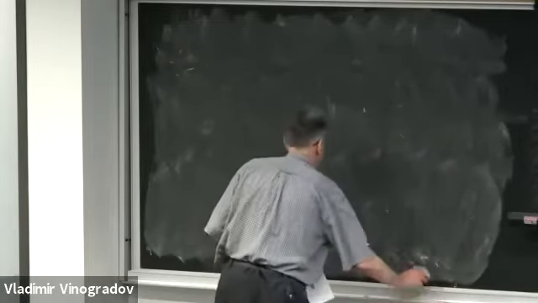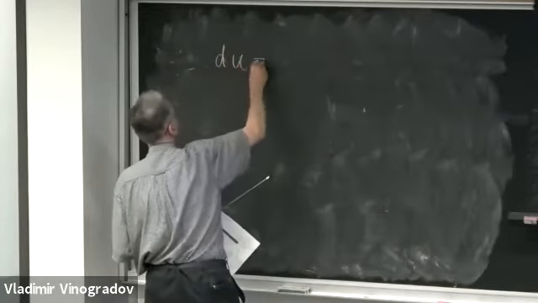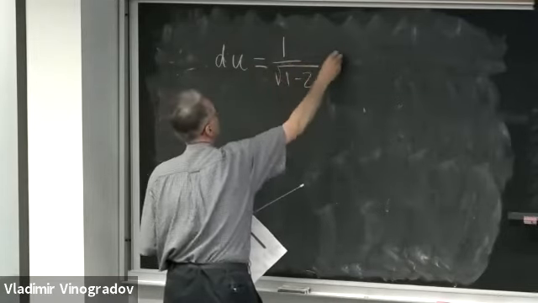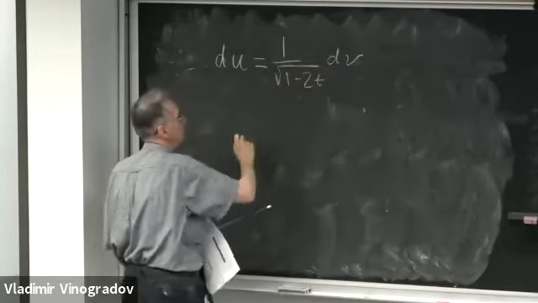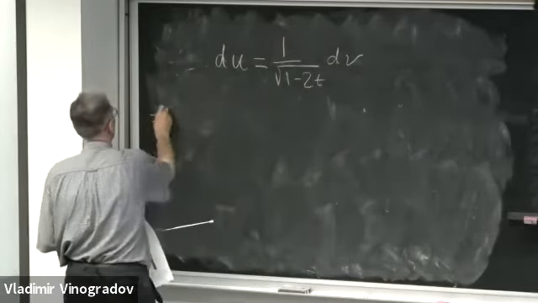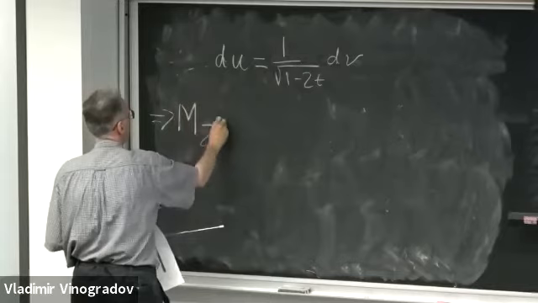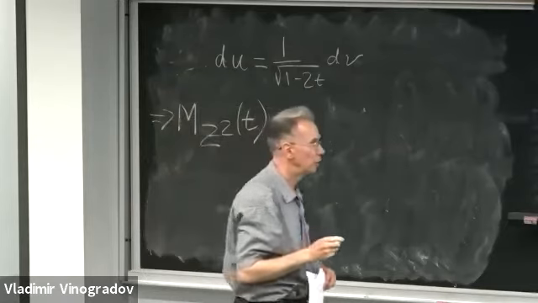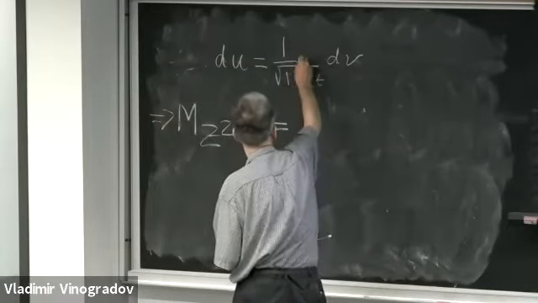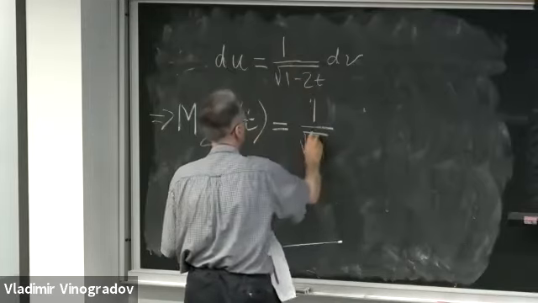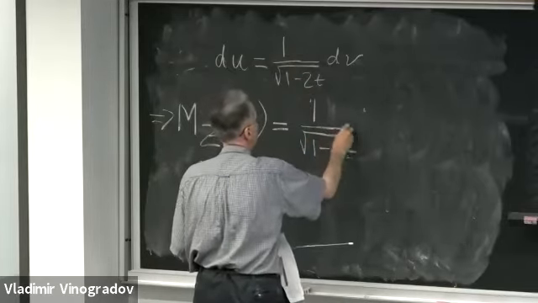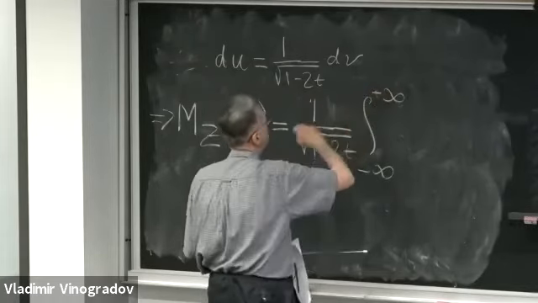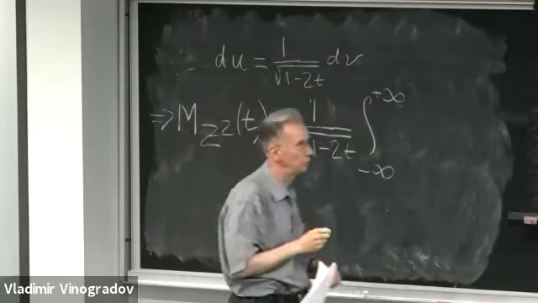Therefore, du is equal to 1 over the root of 1 minus 2t dv, and this factor can be taken outside. Therefore, the moment generating function of z squared at point t is going to be this root, 1 over this root, taken outside, times the integral from negative to positive infinity, because v will also vary from negative to positive infinity.